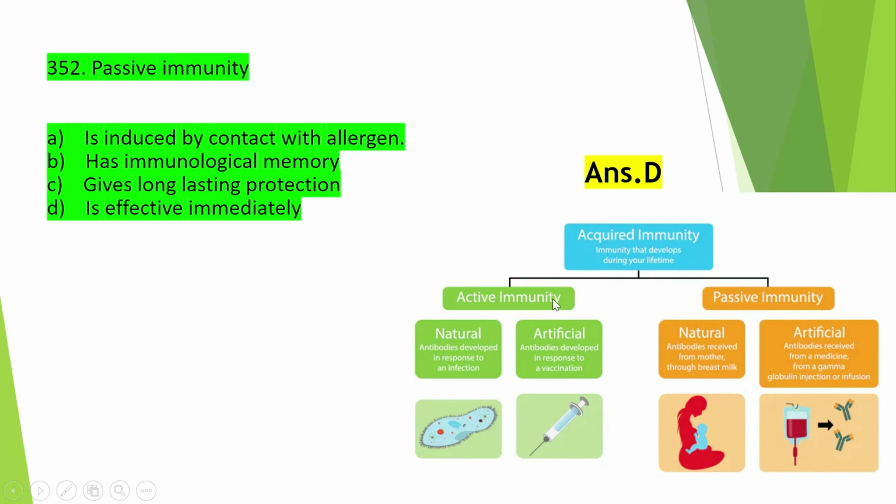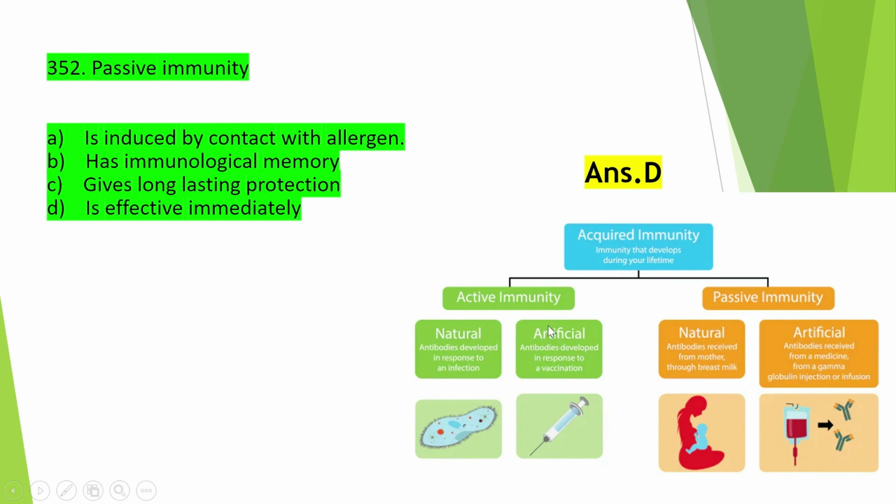Active acquired immunity is also of two types, natural or artificial. Natural active immunity means antibodies develop in response to an infection in your body. The immune cells are raised against an infection. So that is natural active immunity.